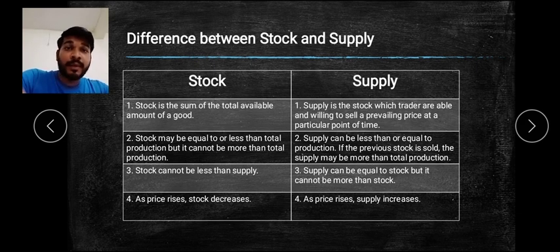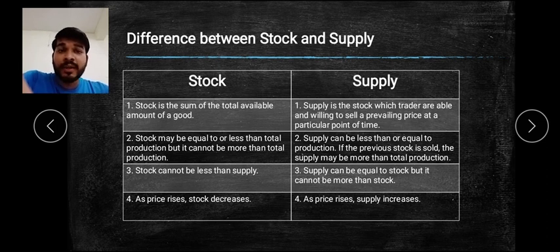जितना स्टॉक है उतना सप्लाई हो ही सकता है. It may be or more than, yes, it can be. So it comes with your second one. Then the third point in supply talks about the supply can be equal to stock or cannot be more than stock. मतलब सप्लाई ज़्यादा से ज़्यादा कितना हो जाएगा, स्टॉक जितना हो जाएगा, बट वो स्टॉक से ज़्यादा नहीं होगा until unless you have previous year stock. So supply depends upon the available goods which a producer or a seller already has.